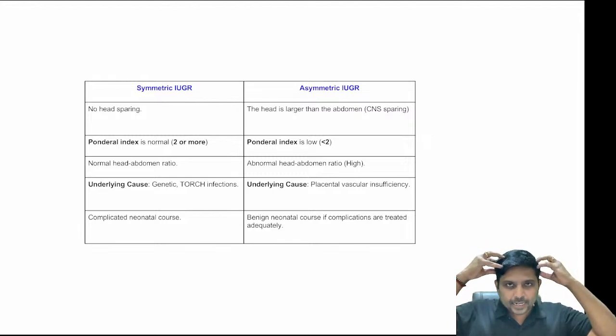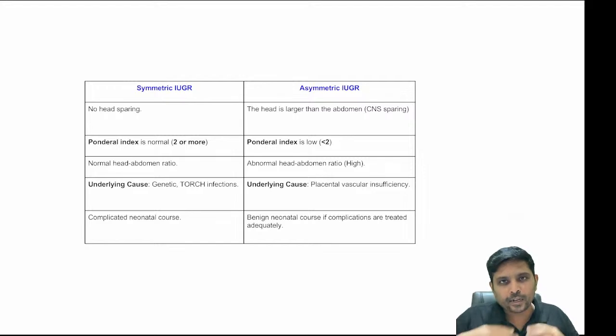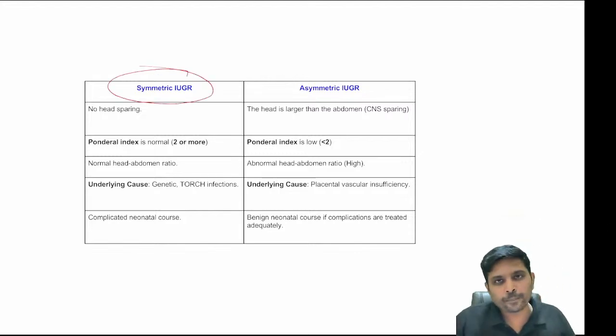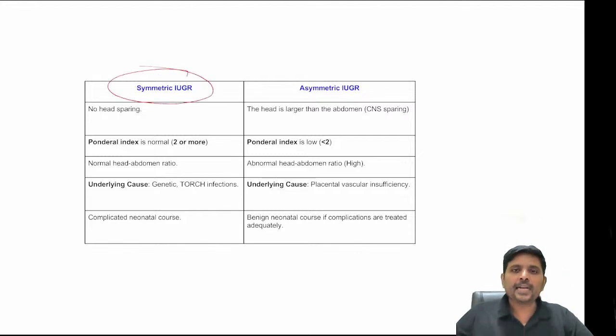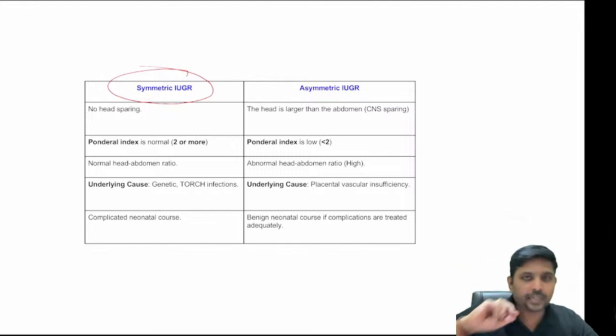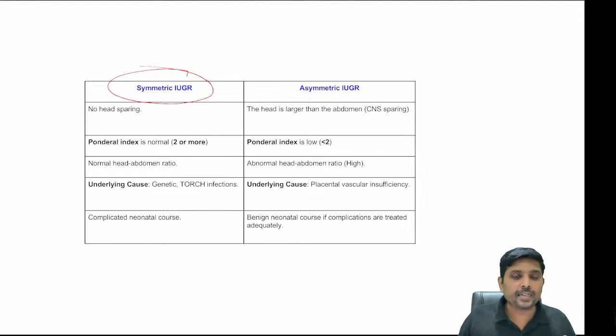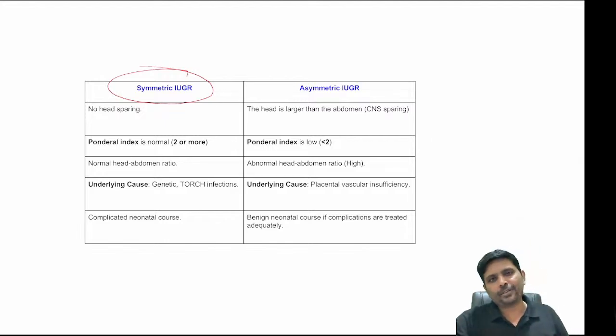Both your head circumference and your abdominal growth, the abdominal organs, will be affected. So what we call symmetrical IUGR. Symmetrical IUGR means the head has not grown properly, and the abdominal growth and internal organs have also not grown properly. Symmetrical IUGR means the head is involved. So what are all the causes? First trimester or second trimester causes. What are all the causes?